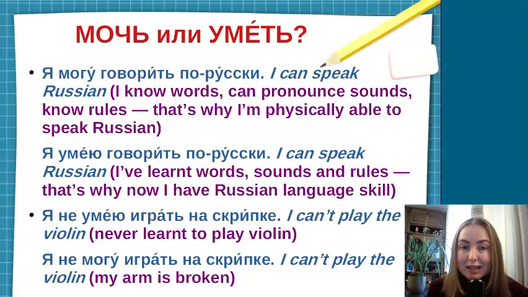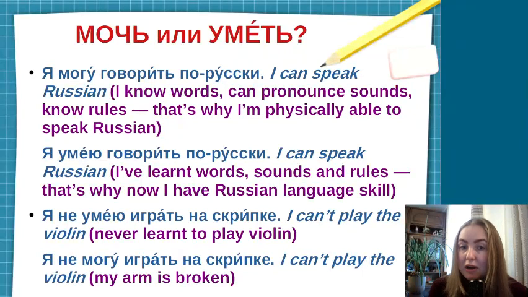In the first sentence, я могу говорить по-русски, we use the verb мочь. It means that I know words, I can pronounce sounds, I know the rules, that's why I am physically able to speak Russian. And the second sentence, я умею говорить по-русски, means that I've learned words, sounds and rules.